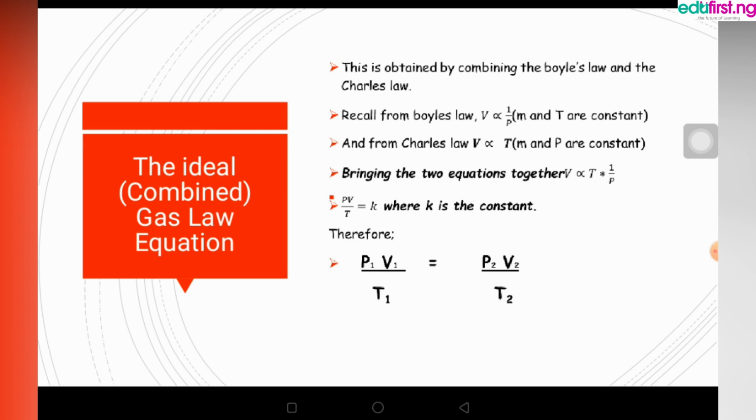When we bring these two laws together, we have volume, temperature, and pressure all together equated to a constant. And we have P1 V1 over T1 equals P2 V2 over T2, depending on the number of variables you have.